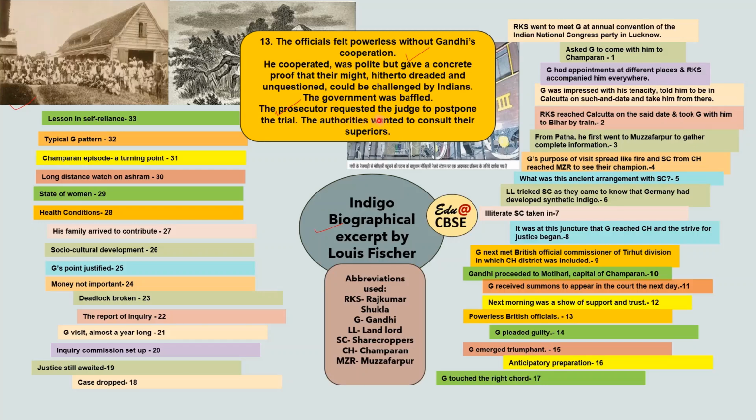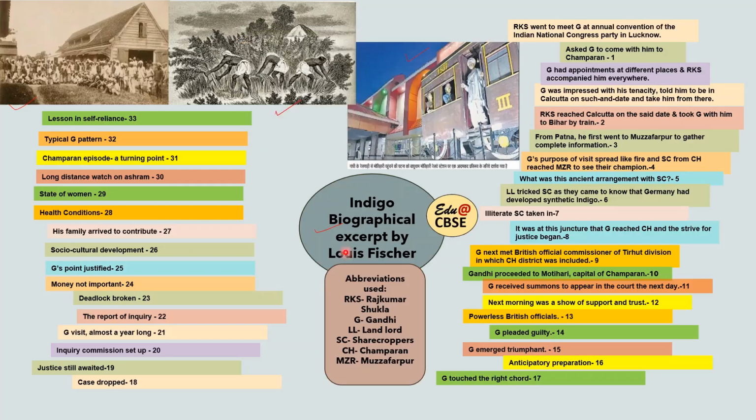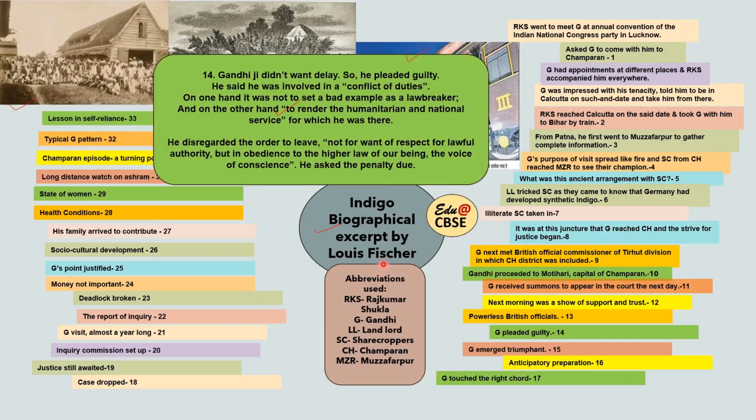So the government was baffled. The prosecutor requested the judge to postpone the trial. Since they did not have any answers at that time, the prosecutor asked to postpone the trial so that they could think of something, talk to the authorities, and consult the superiors. But Gandhiji did not want that. So what Gandhi did, he pleaded guilty. He didn't want any delay, so he pleaded guilty.